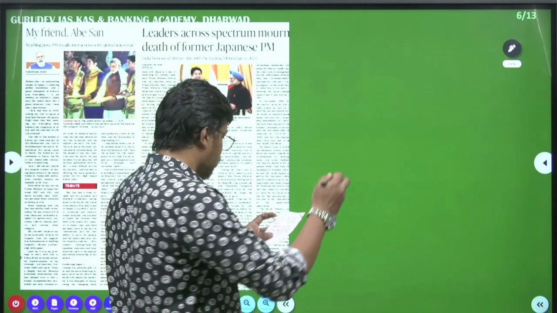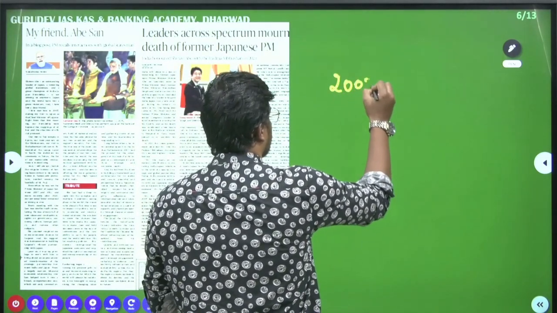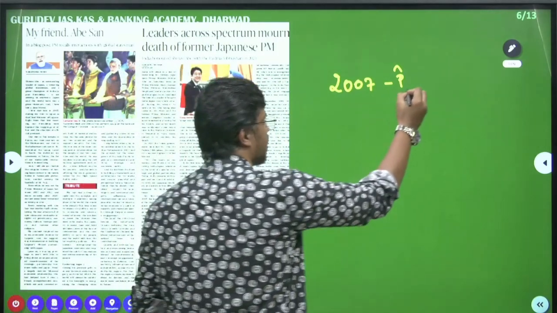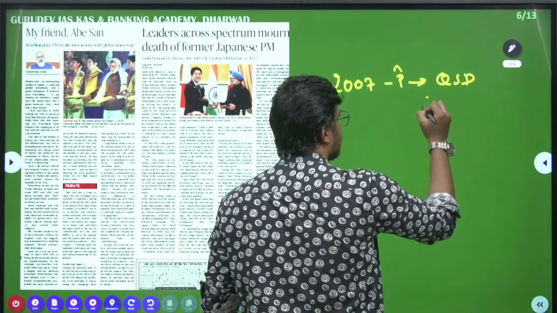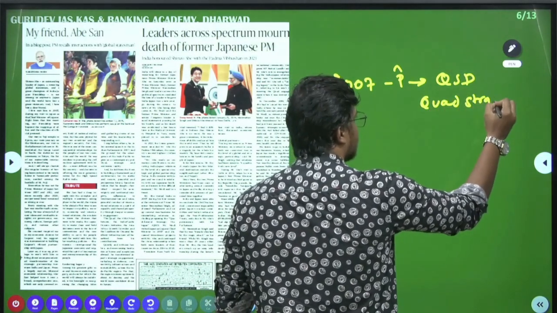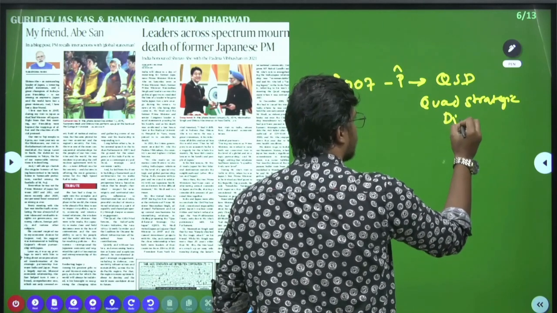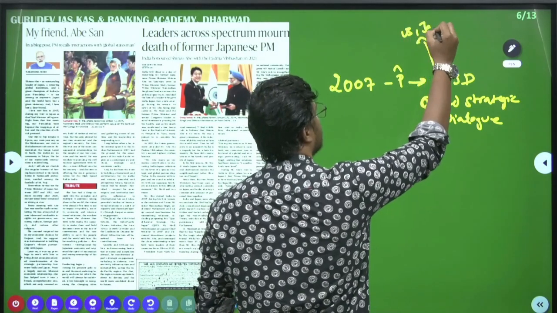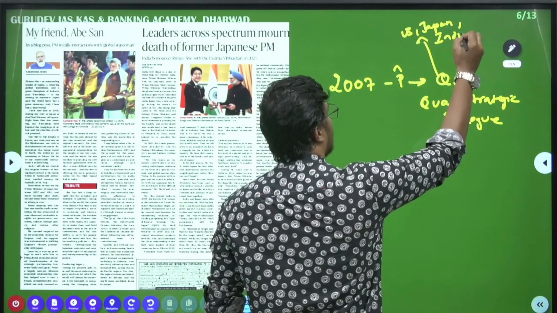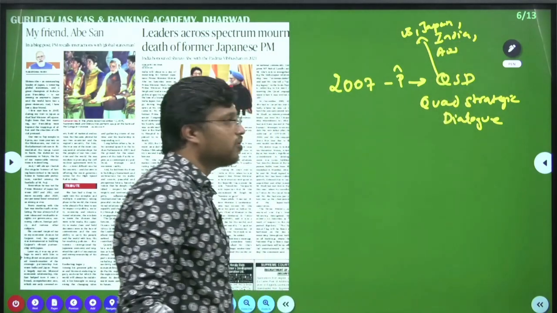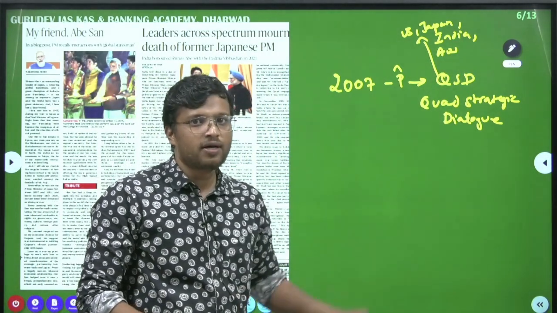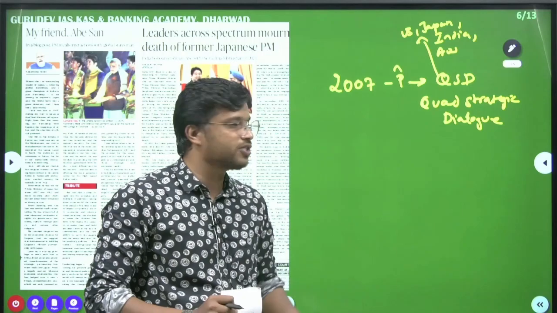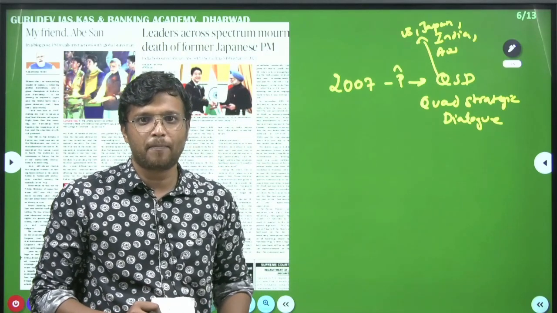First of all, in 2007 he addressed the parliament, and this was the first time that QSD, that is your Quad Strategic Dialogue, was mentioned. So we have Quad. Quad consists of 4 countries: US, Japan, India, Australia. So 2007 was the first year when the building block, the first talks of QSD, that is Quad Strategic Dialogue, took place. This was the first time it was mentioned in our parliament.